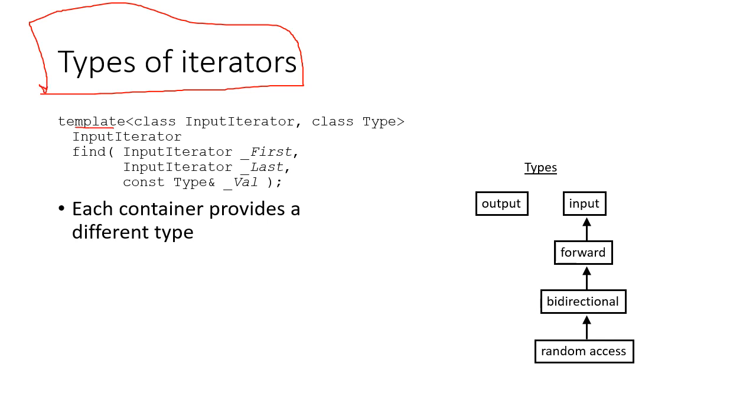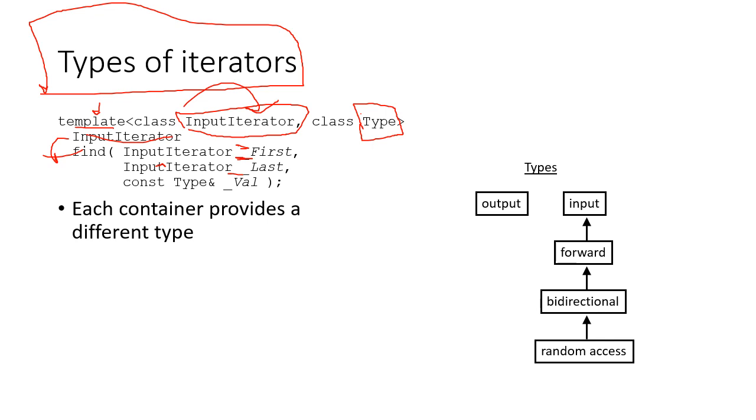That template, okay, template you all know, and in the previous slide STL also you know. Then class input iterator, okay, we are giving input iterator and then class type, then input iterator find, input iterator first. Here also we cannot separate these words, otherwise they will act as different things. Yeah, there is a misprint over here.